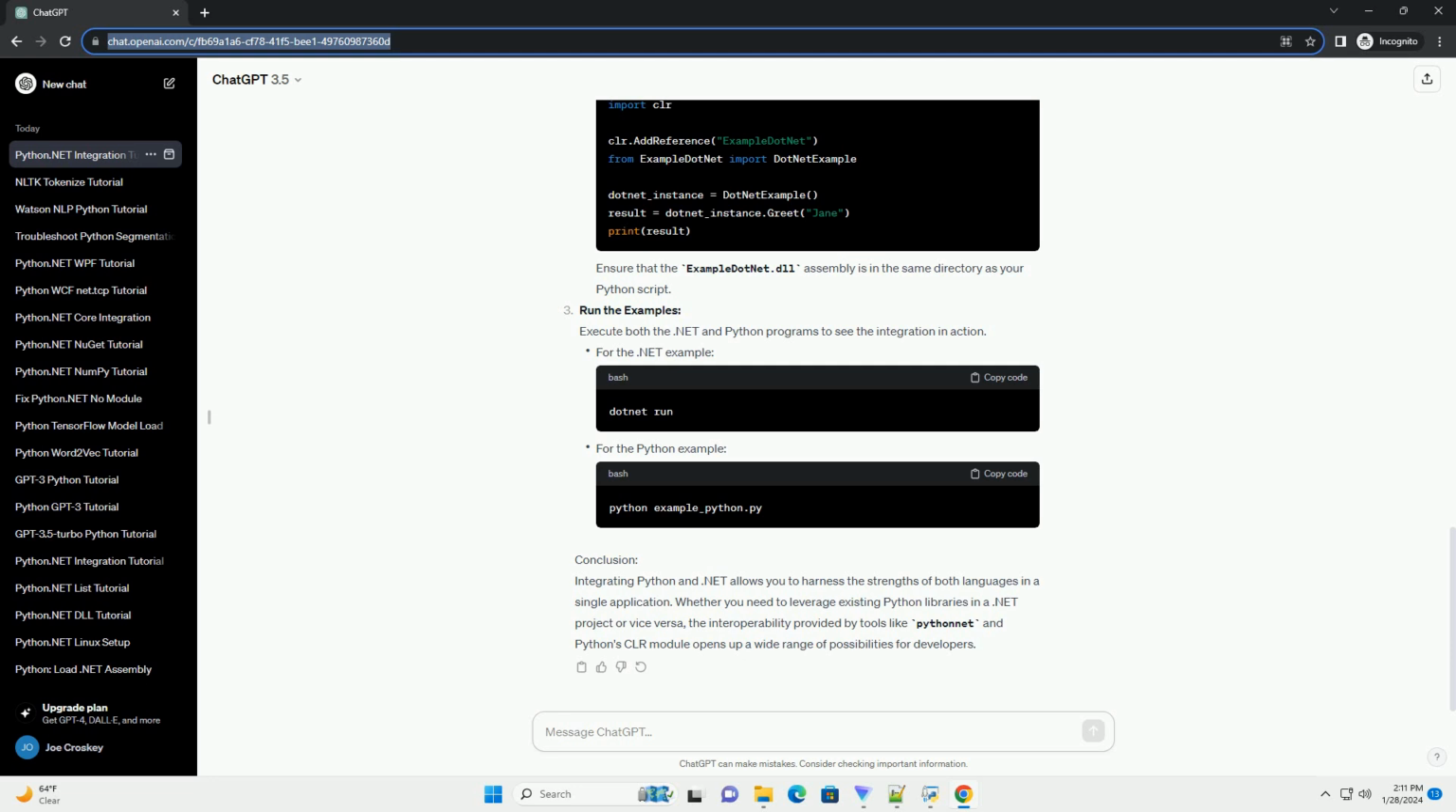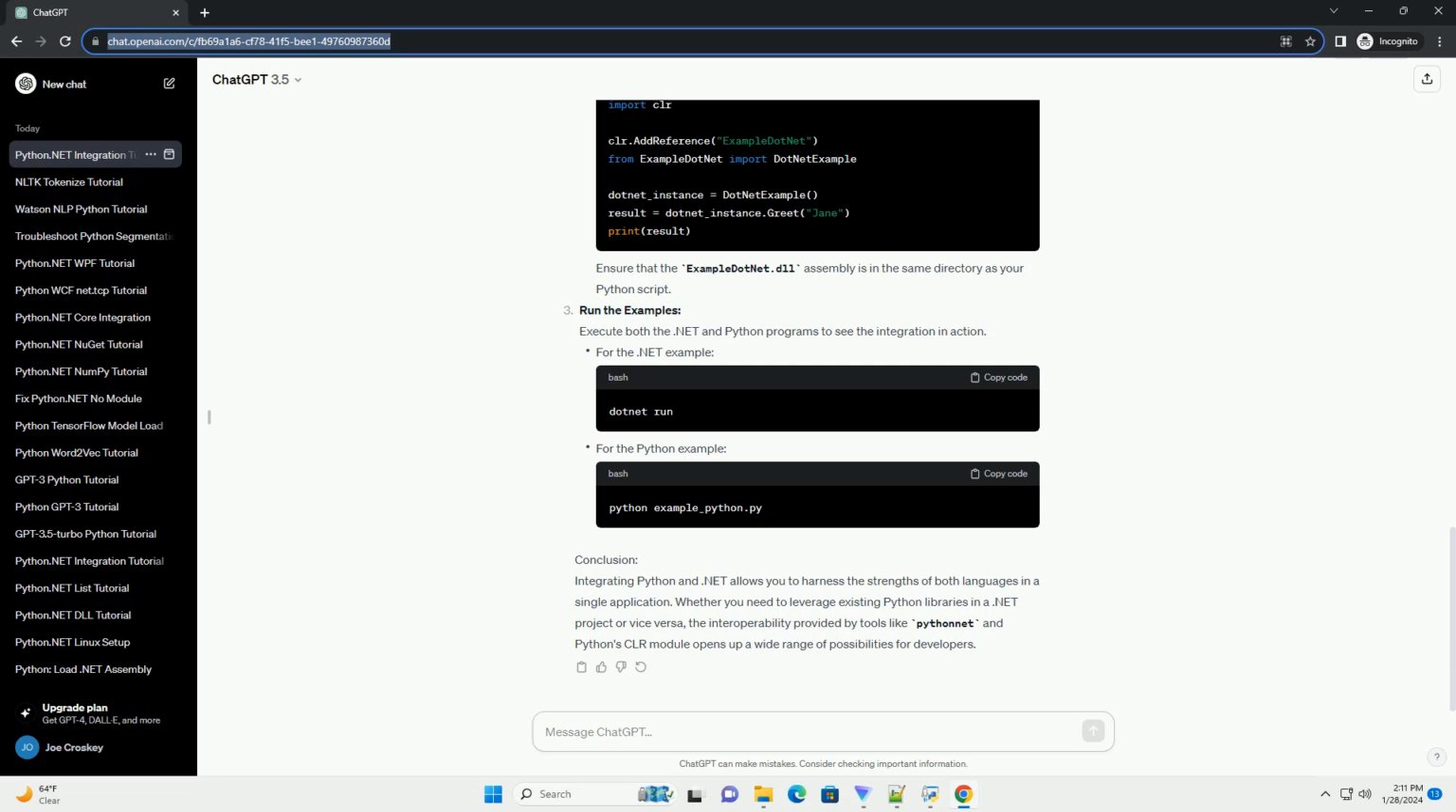Integrating Python with .NET can offer a powerful combination of capabilities. This tutorial will guide you through the process of integrating Python and .NET, showcasing code examples along the way. Prerequisites. Step 1. Create a .NET console application. Open a terminal and run the following commands to create a new .NET console application.